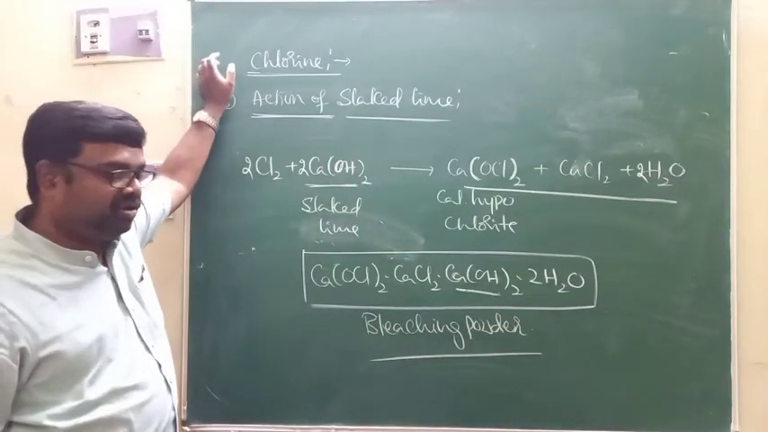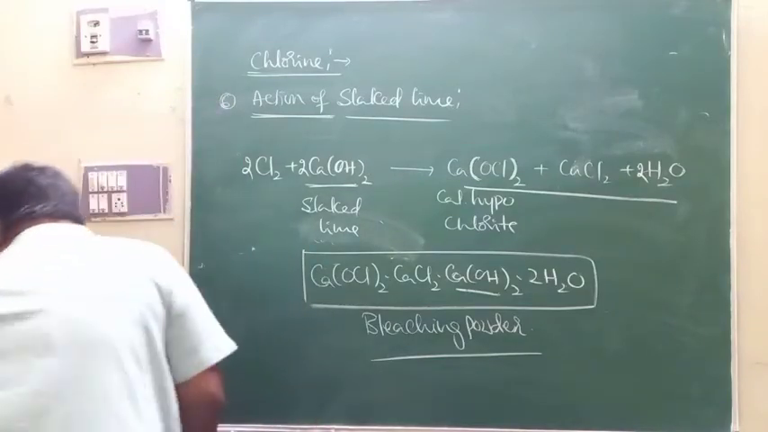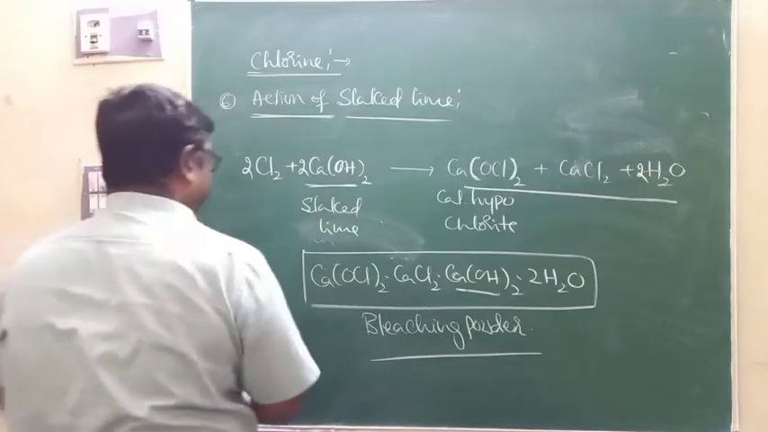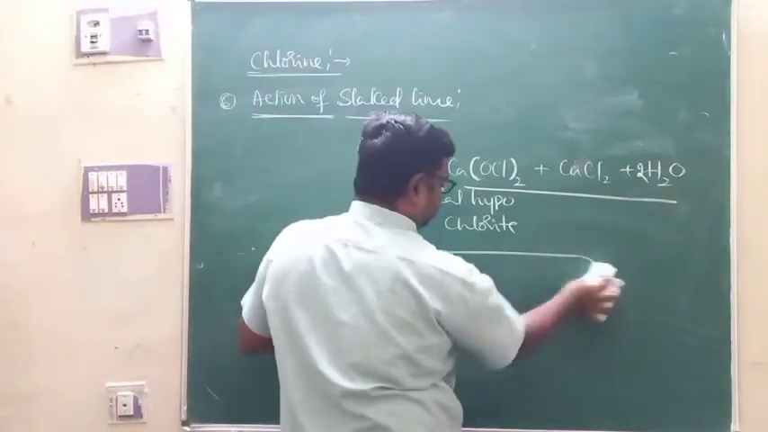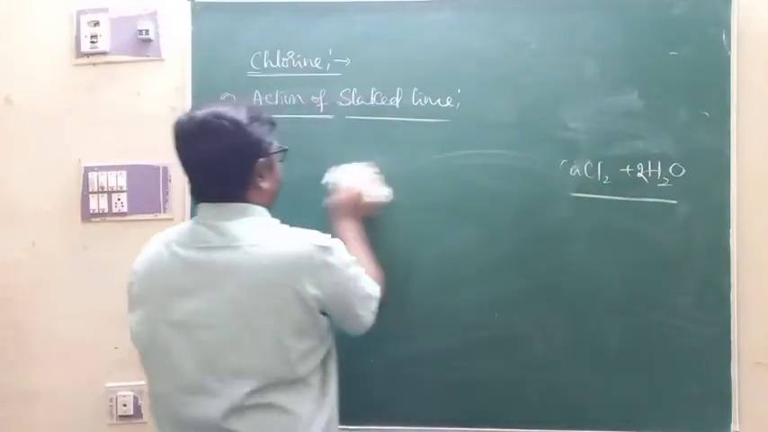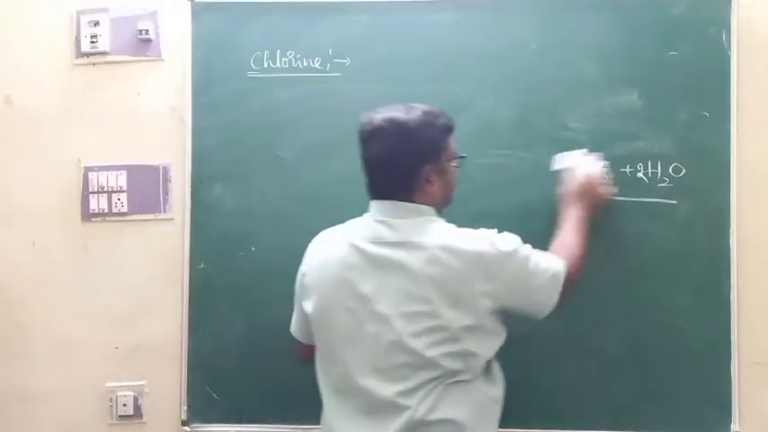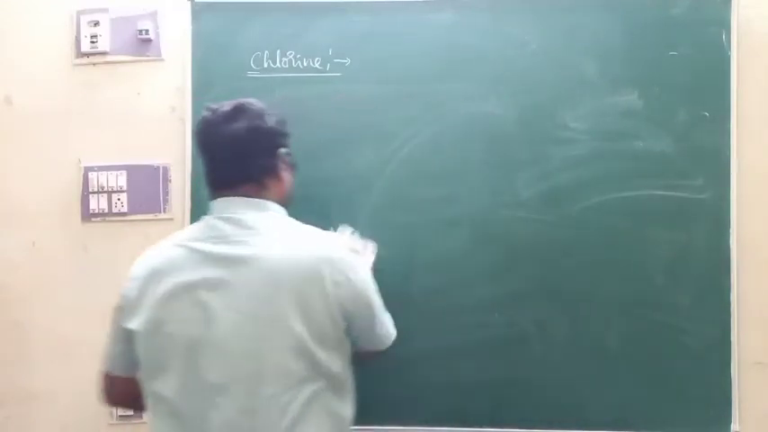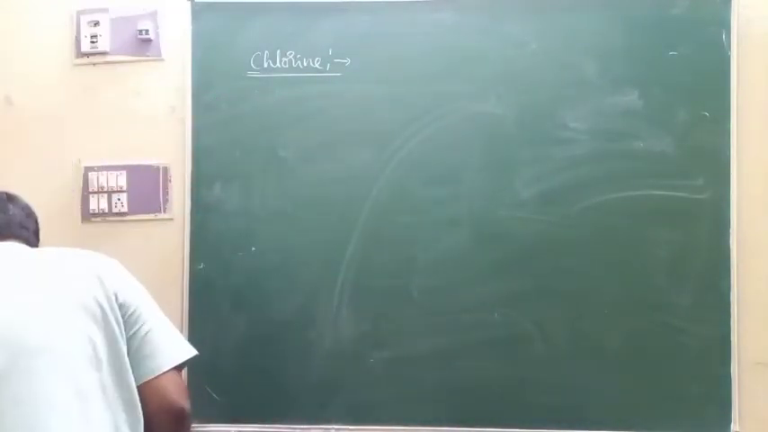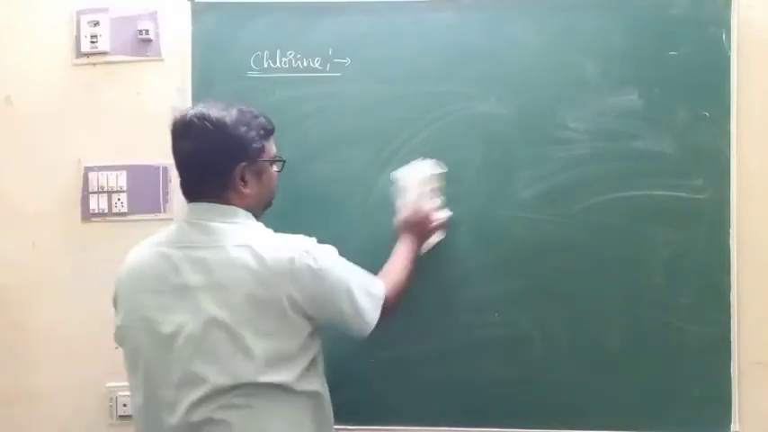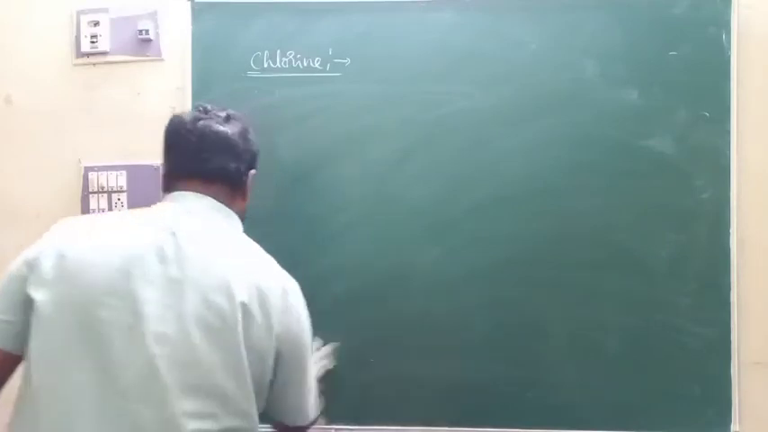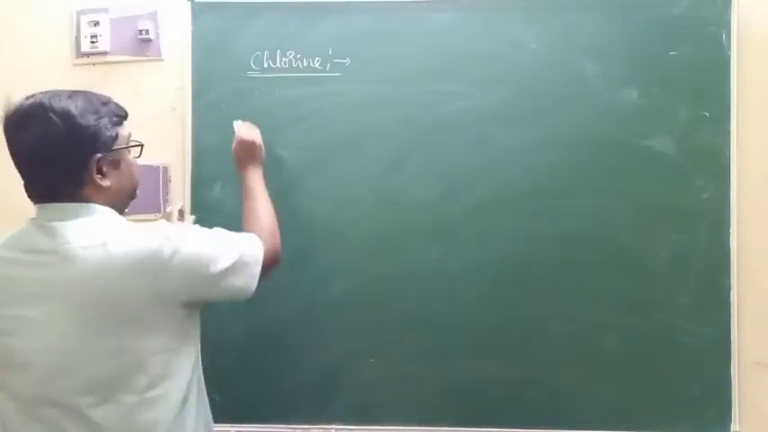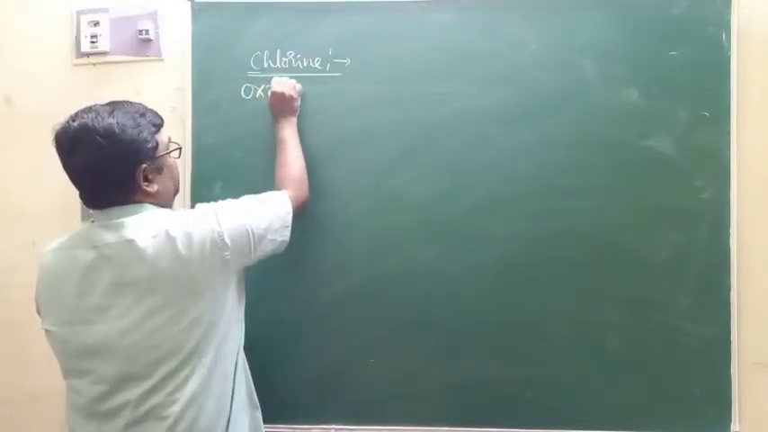So chlorine can be used for the manufacture of bleaching powder by passing chlorine gas through slaked lime, a paste of lime powder in water. That is called slaked lime, right? Now at this moment, we'll go to some more properties, that is the oxidizing properties of chlorine there.